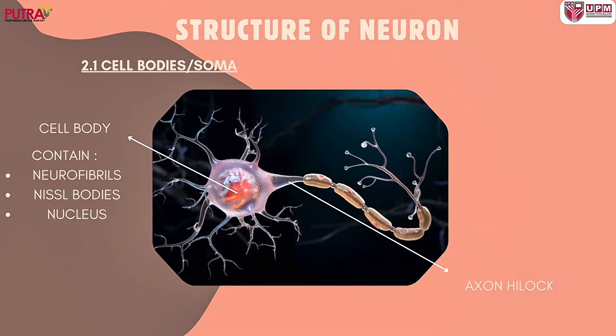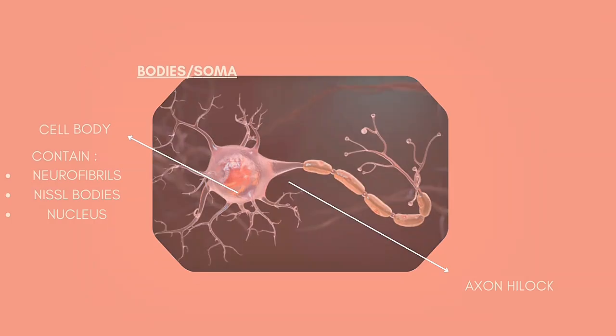Now let's look more closely at the structure of a neuron, starting with the cell body. The cell body is the main part of the neuron. It contains the nucleus, neurofibrils, and nucleus bodies. At one side of the cell body, there is a cone-shaped region called the axon hillock. This is the area where the axon begins. The shape of the cell body can vary depending on the type of neuron.